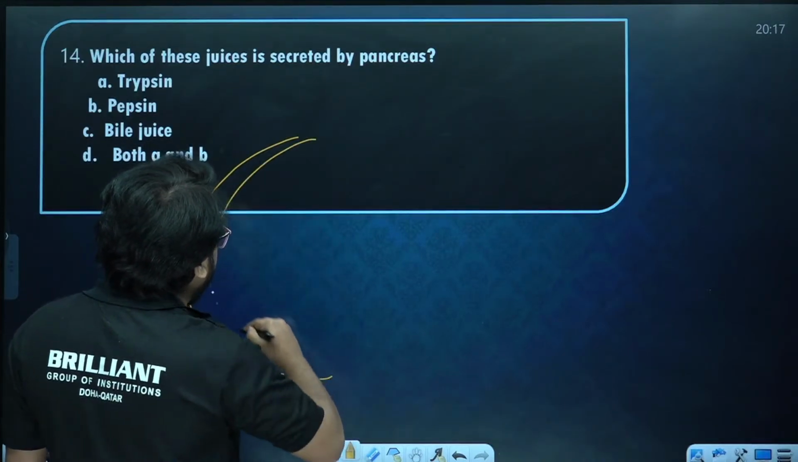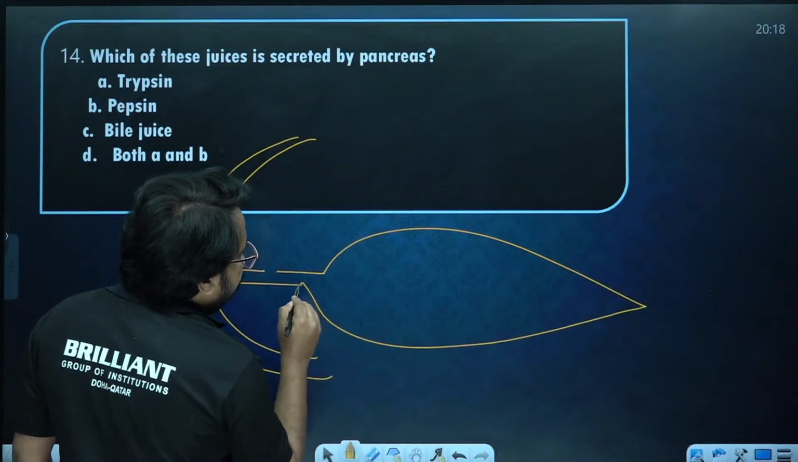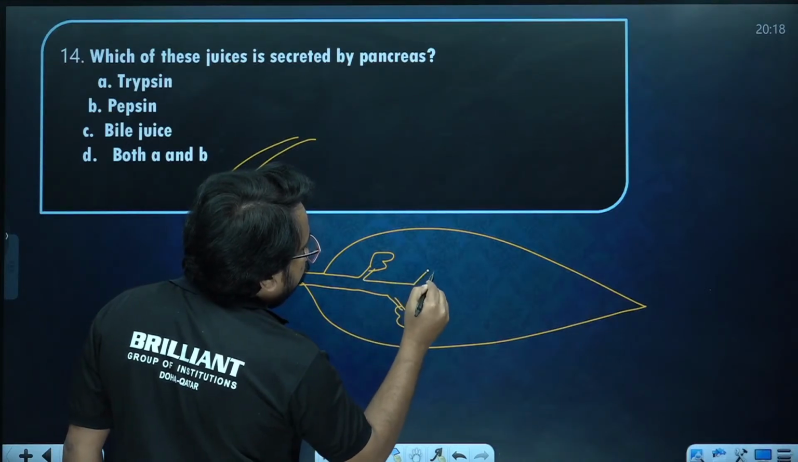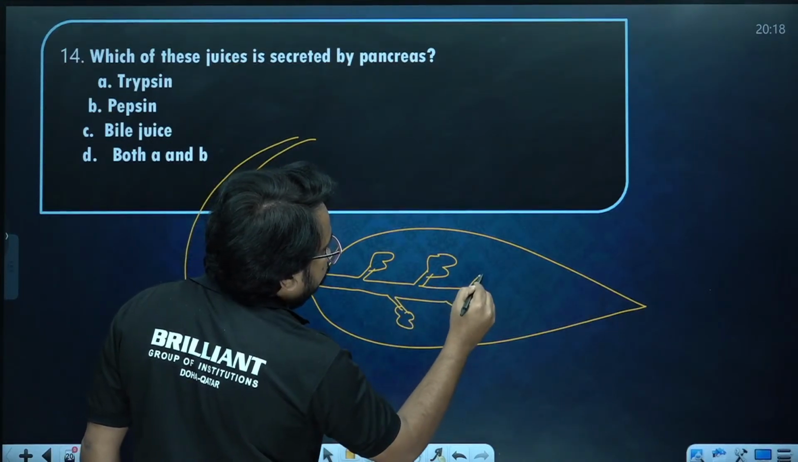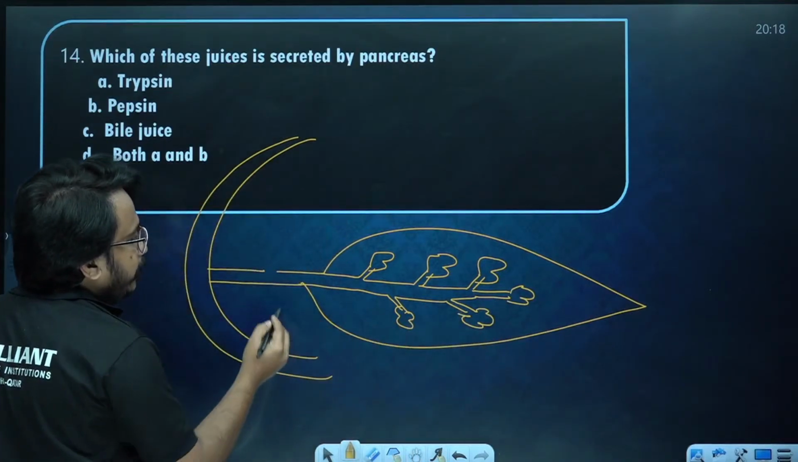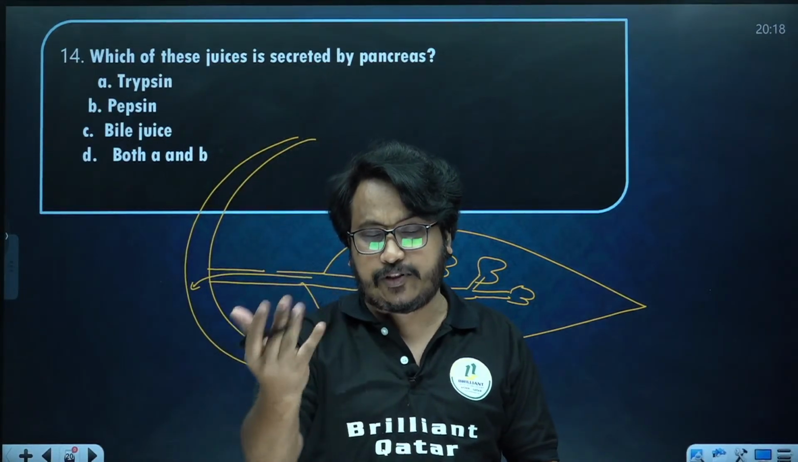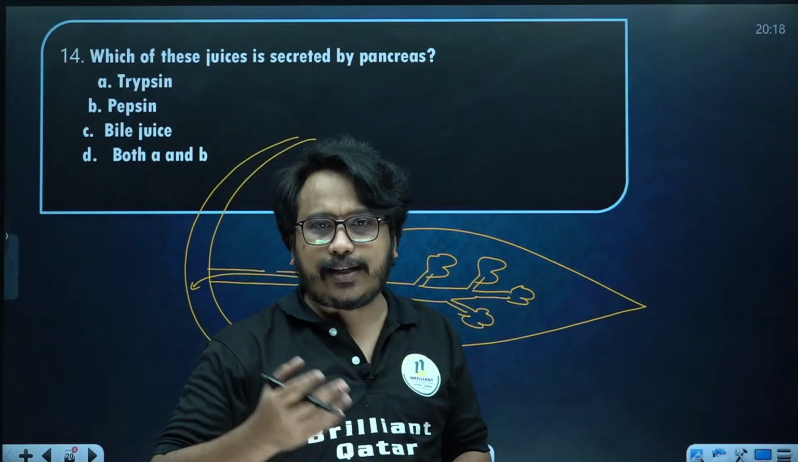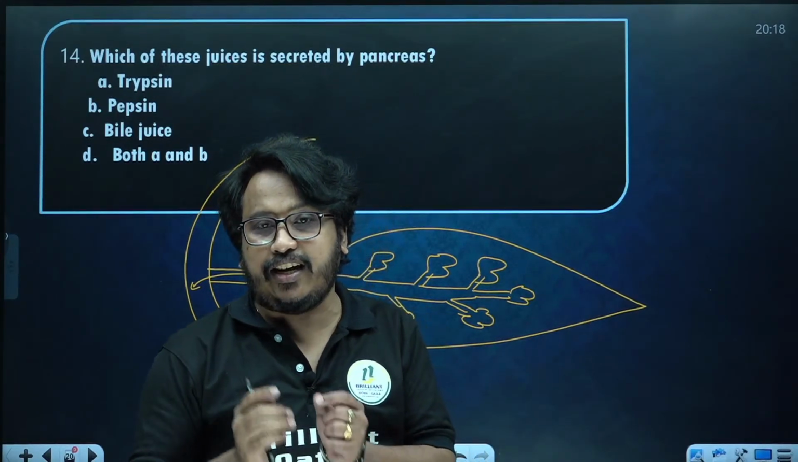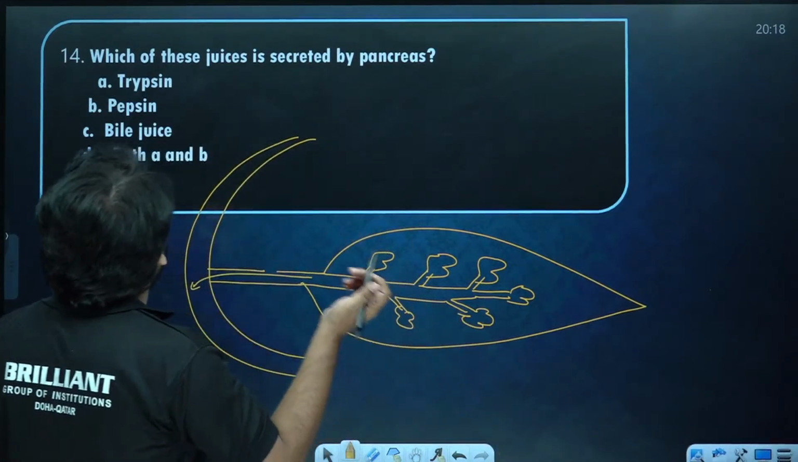Now next one, which of these juices is secreted by pancreas? You know that into the duodenum there is hepatopancreatic duct joining. This is the pancreas, and there will be a pancreatic duct here. So what are the things secreted by the pancreas? This is the glands associated with the pancreas. So this exocrine part of pancreas will be secreting pancreatic juice here, and it will be including the protein digesting enzyme like trypsin, chymotrypsin, etc. Like that, many enzymes will be secreted. Even they will be secreting the starch digesting pancreatic amylase also, even pancreatic lipase for digesting the oil. So this much things will be secreted.